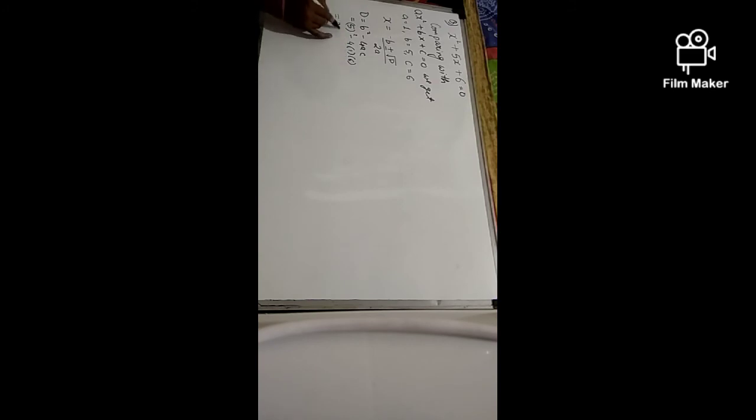So I get 25 minus 24, which is equal to 1. And we have seen the same example there, that d is greater than 0. So from here we can find that the roots of this equation will be real and different. So let us find the roots now.